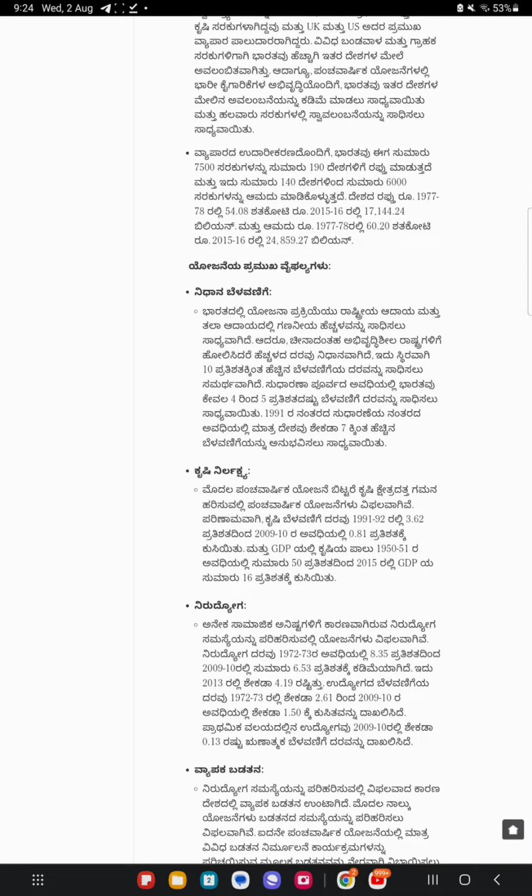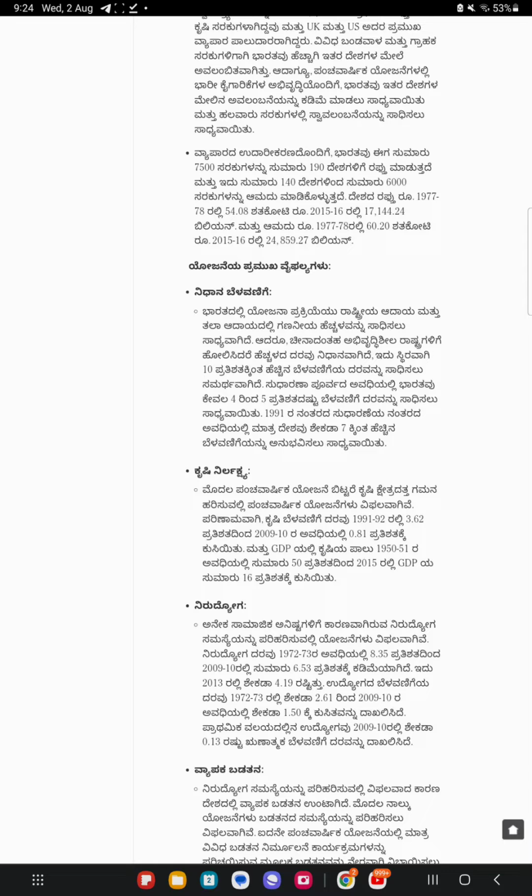The exports of the country increased from US$54.08 billion in 1977-78 to US$17,144.24 billion in 2015-16, and the imports have increased from US$60.20 billion in 1977-78 to US$859.27 billion in 2015-16.